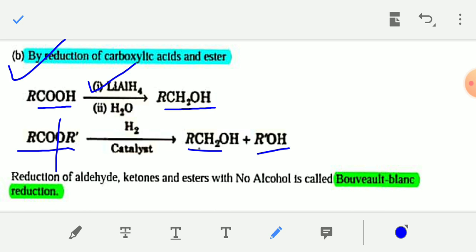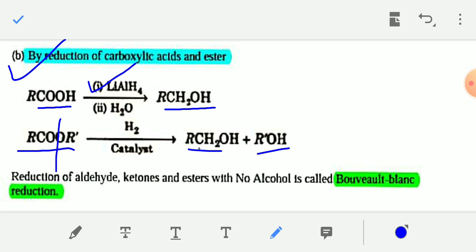Okay, if you reduce acid, then the COOH group of acid will be converted into CH2OH. Just remember the change. I am again saying that. And you have to remember the reagent also.